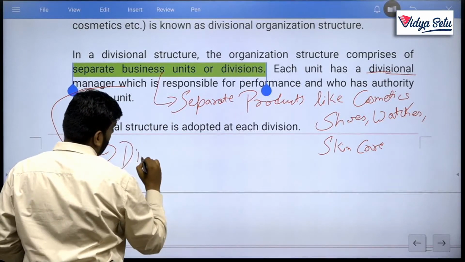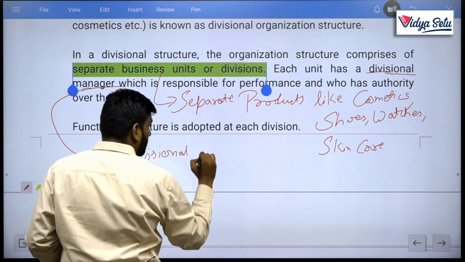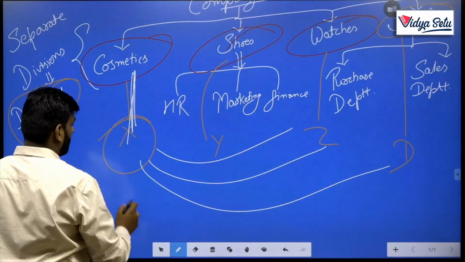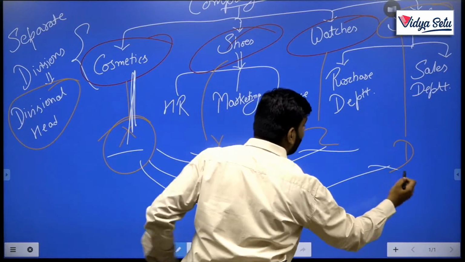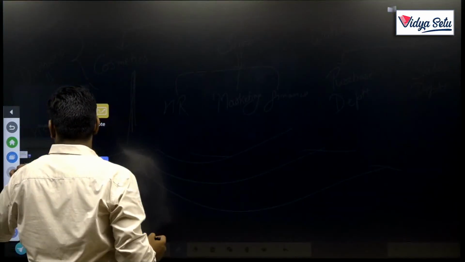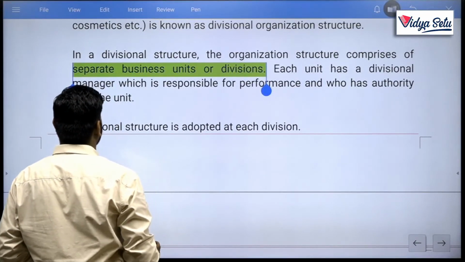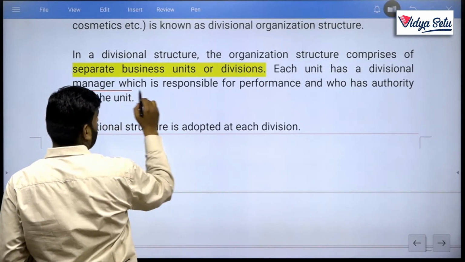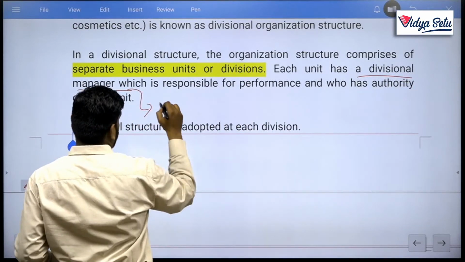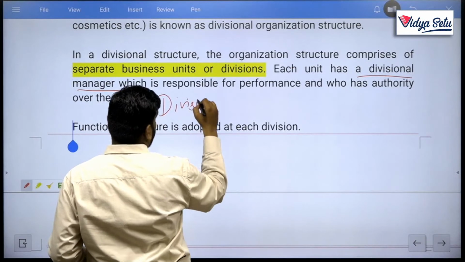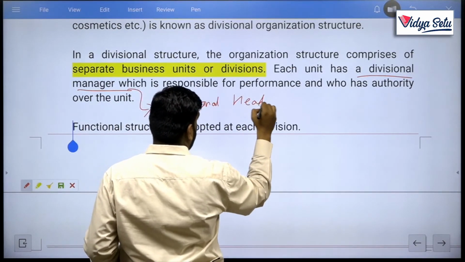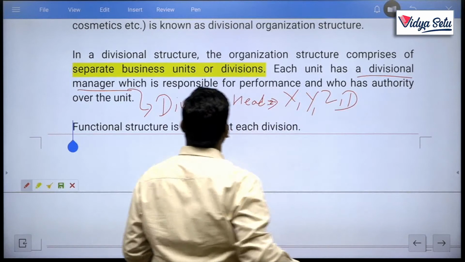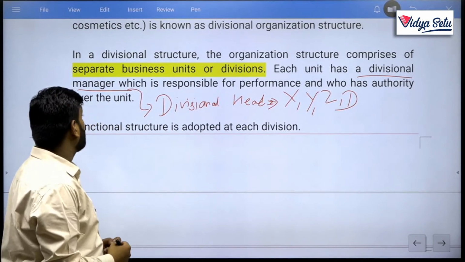The divisional heads are named X, Y, Z and D. They are responsible for performance and have authority over the unit.